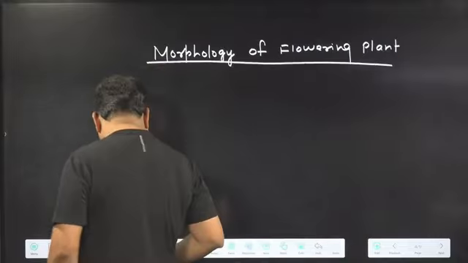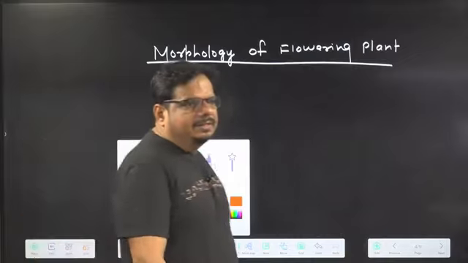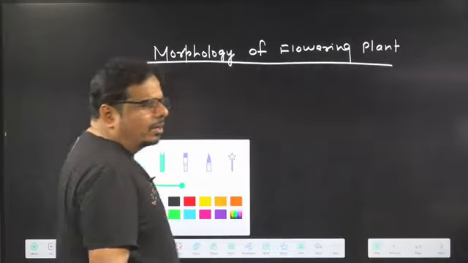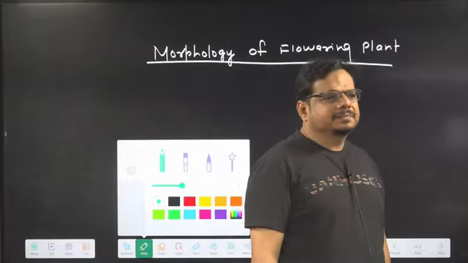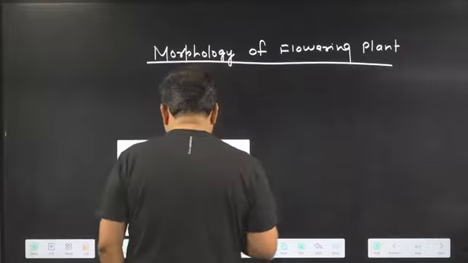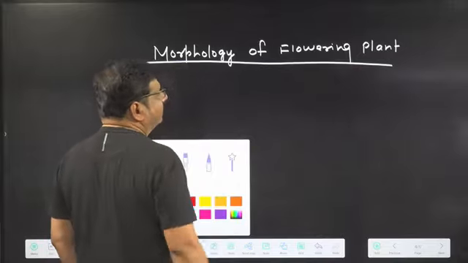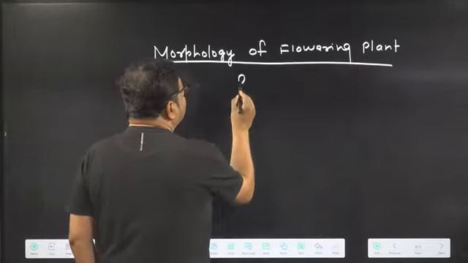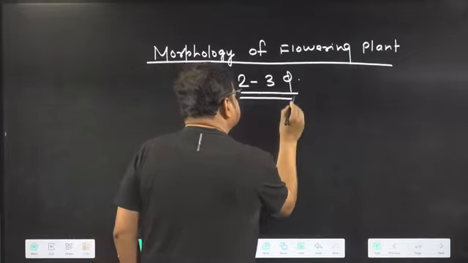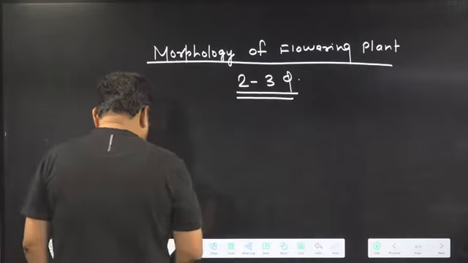So we are starting with a factual chapter, that is morphology of flowering plant. If we talk about the statistics of this particular chapter, if we talk about the overall average statistic of this chapter, usually 2 to 3 questions are asked in NEET from here. How many questions? 2 to 3 questions.